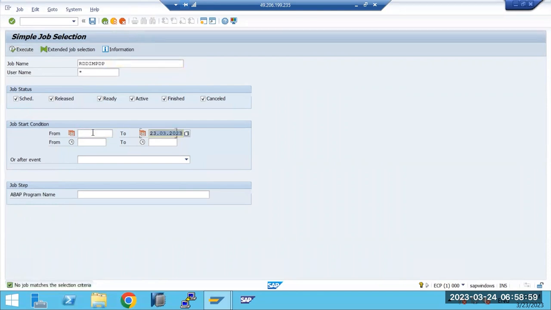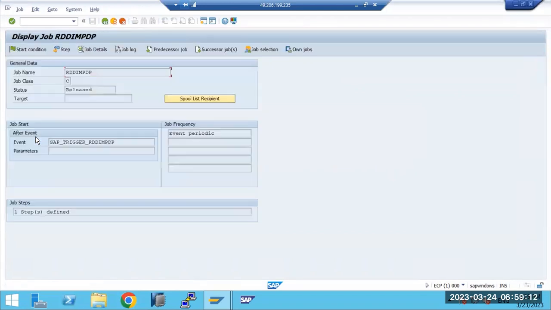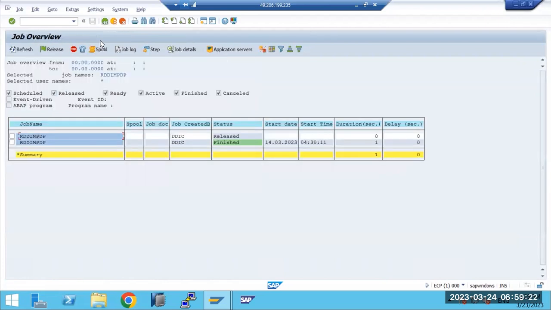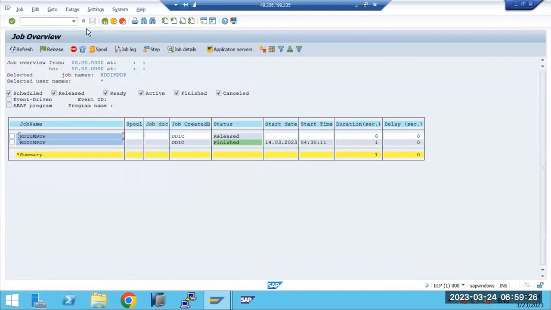Just remove the dates. It will be triggered whenever you are importing the transport request. One job will be in released status. You can see the job is in released status. It will be automatically released when the transport event periodic is triggered. You don't need to schedule it. Okay, three things will be created: three destinations, user, and one job will be created automatically.